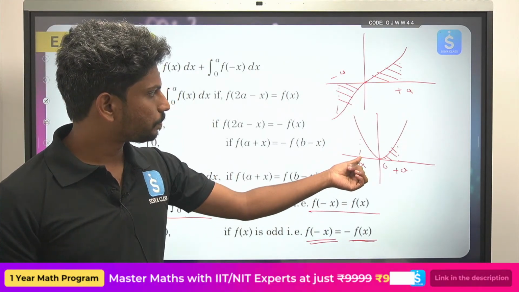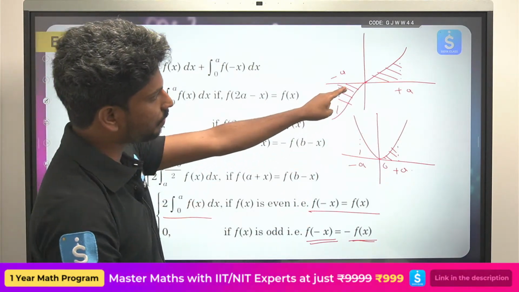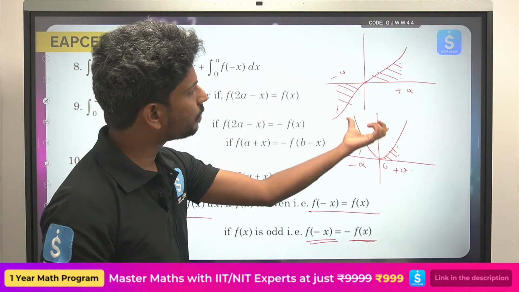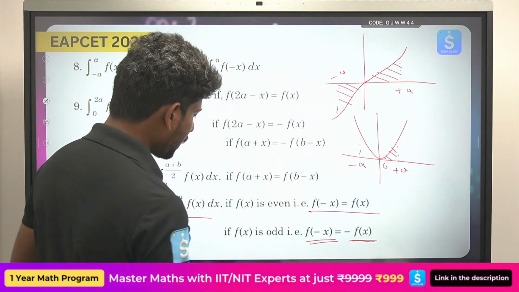Okay, so idokati. So the next one is, this is the definite integrals part. So this is the first one. Even function unnappudu it will be double of this. Odd function unnappudu it will be 0 because it cancels. Plus a minus a, the answer will be 0.